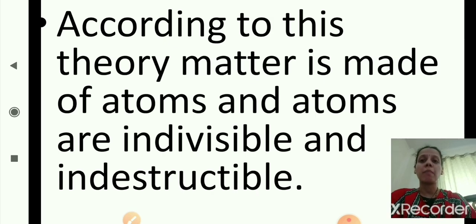According to Dalton's theory, matter is made of atoms, and atoms are indivisible and indestructible. They cannot be divided or separated, and they cannot be destroyed.